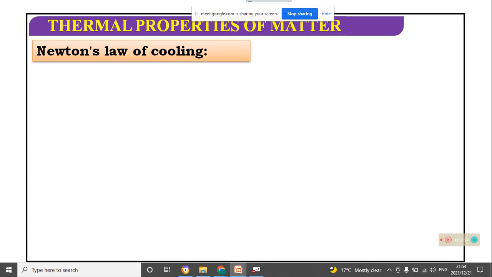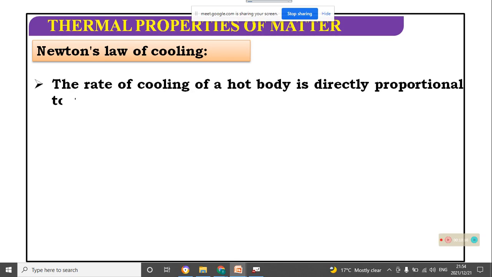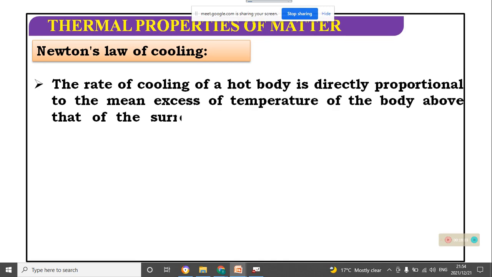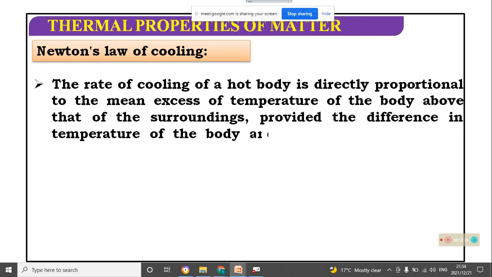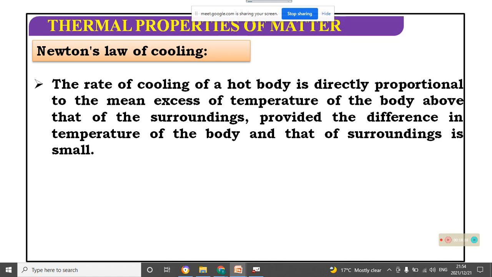Newton's law: the rate of cooling of a hot body is directly proportional to the mean excess temperature of the body above that of the surrounding, provided the difference in temperature of the body and that of the surrounding is small.